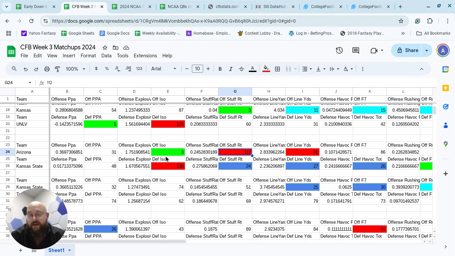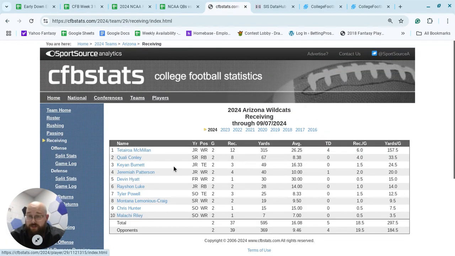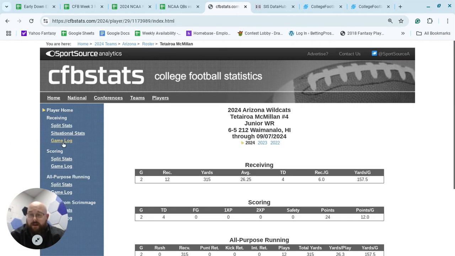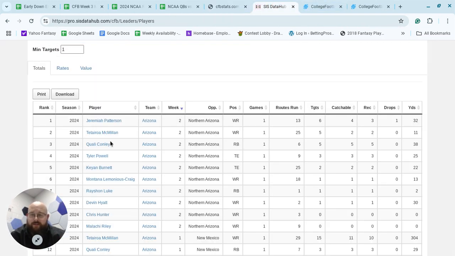That's insane. Now, I was a little concerned with his last box score, as I'll show you real quick. I thought maybe he got injured or something might have happened, but a pretty lackluster showing here: 2 receptions, 11 yards against Northern Arizona. When I looked at the snaps, he did run 25 routes and had 5 targets. So they just weren't really honing in on him in the offense in that game. That wasn't the game plan.